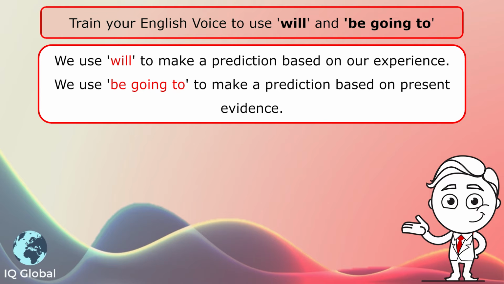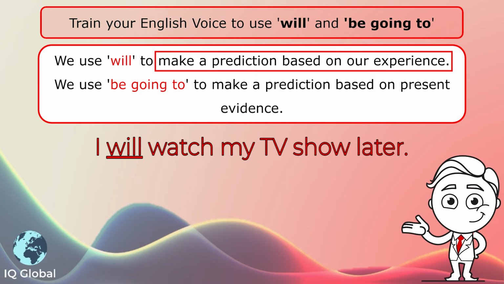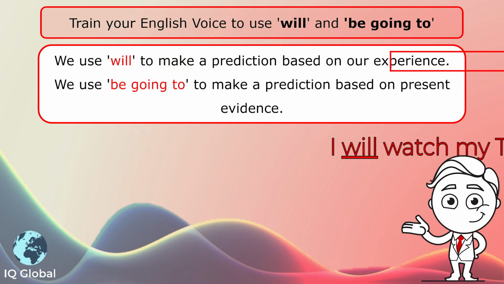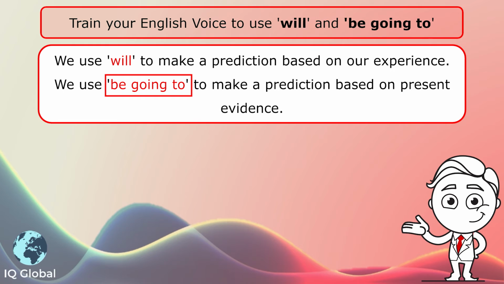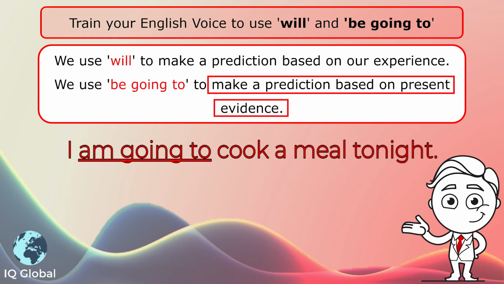Another example of using will. I will watch my TV show later. We can make this prediction because in our experience, this is something we normally do later. We watch a TV show. Another example of going to. I am going to cook a meal tonight. We can make this prediction because based on present evidence, we know that we are going to be making a meal.